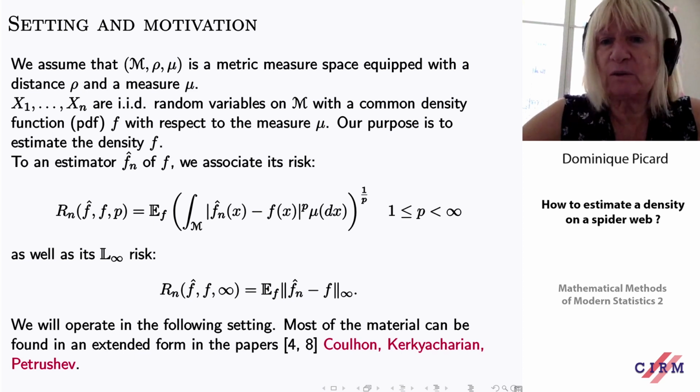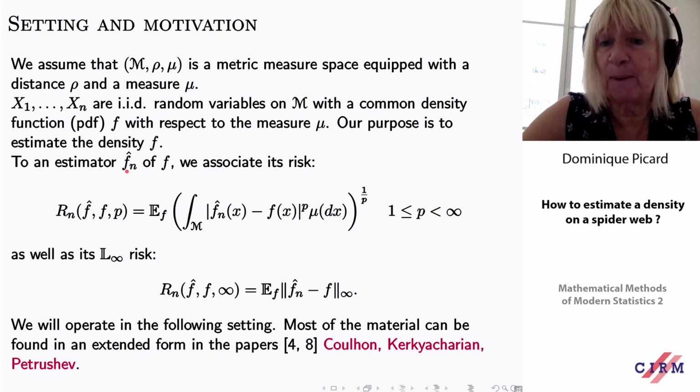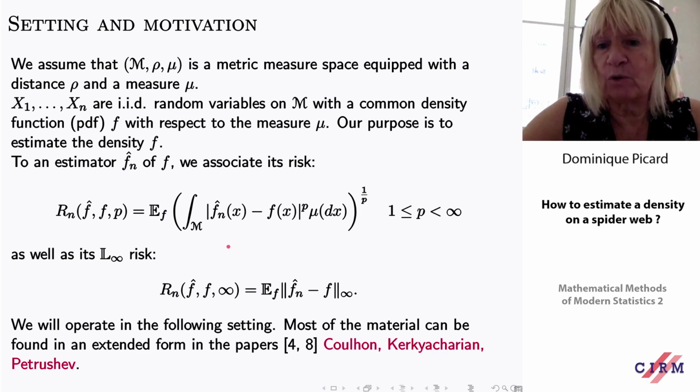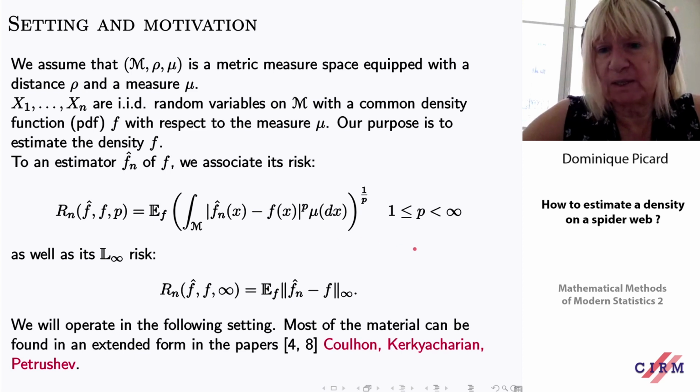So, setting and motivation. We start with a metric space M, with a distance rho, with a measure mu, and we observe X1, ..., Xn, which are IID random variables on M, with a common density. Our purpose is to estimate the density, and we have an estimator f_n of f. And as usual, we associate its risk, which is the classical L^p risk, even the L infinity risk.